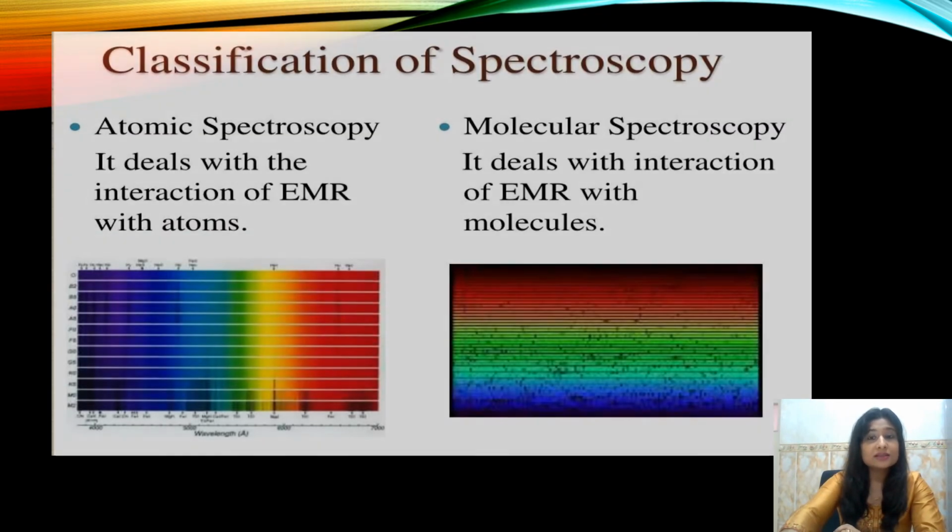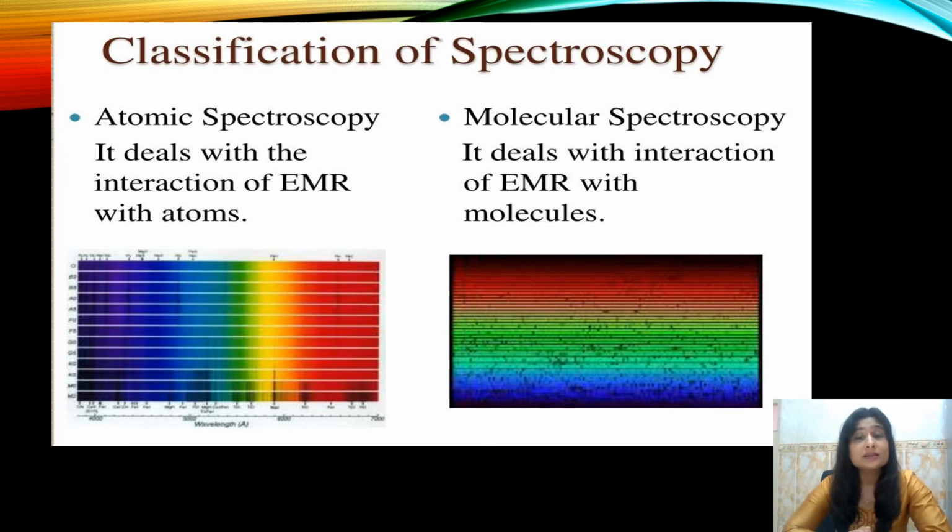First, we will consider the classification based on the matter that is being observed. According to the sample that is being analyzed, spectroscopy can be of the following 2 types. It can be atomic spectroscopy and molecular spectroscopy. As the name suggests, atomic spectroscopy is the one where we are dealing with atoms, and molecular spectroscopy is when we examine the entire molecule.